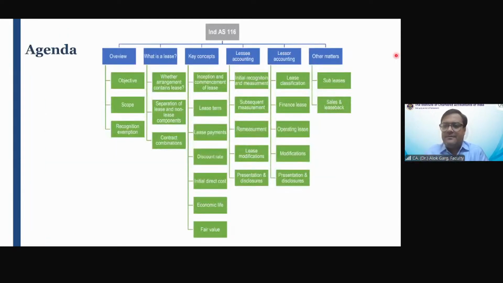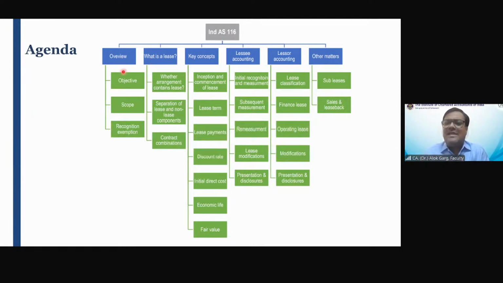Friends, as part of the agenda, it's a lengthy, long standard, and we have 5 days to cover this standard. Very, very important standard. Again, I'm repeating, this standard is important for becoming a chartered accountant and after becoming a chartered accountant. This standard will not leave you, and you should not leave this standard.